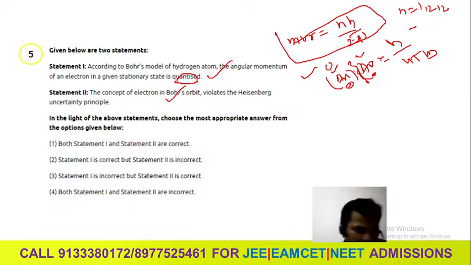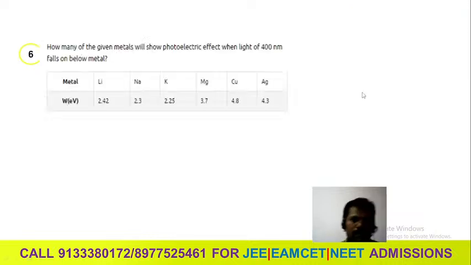So statement A is correct and statement B is also correct. Both one-line statements are correct. Yes or no? Okay, then go for the next question. You understand this one? You can read Bohr's model and the Heisenberg uncertainty principle, then after you can give this statement. Then, how many of the given metals show the photoelectric effect?